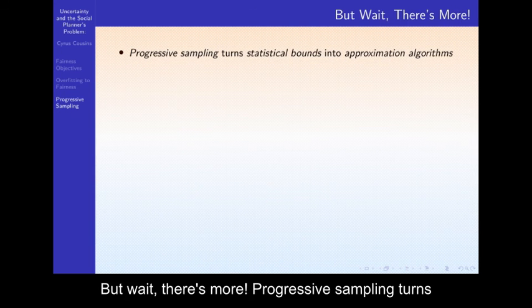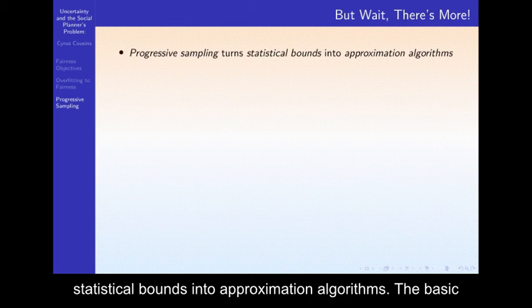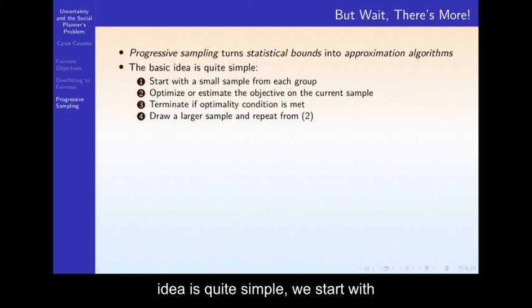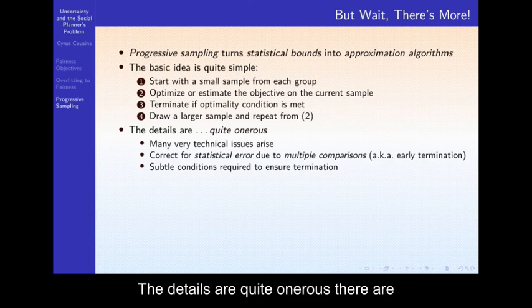But wait, there's more. Progressive sampling turns statistical bounds into approximation algorithms. The basic idea is quite simple. We start with a small sample from each group. We then optimize or estimate the objective on the current sample. We terminate if some optimality condition is met, and finally we draw a larger sample and repeat from 2 if we did not terminate. The details are quite onerous.